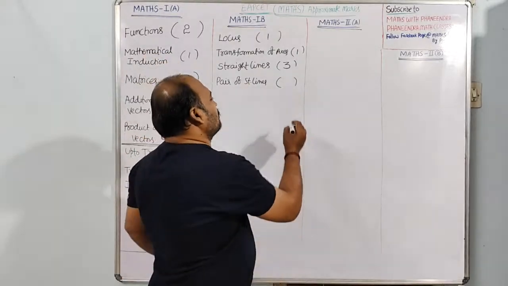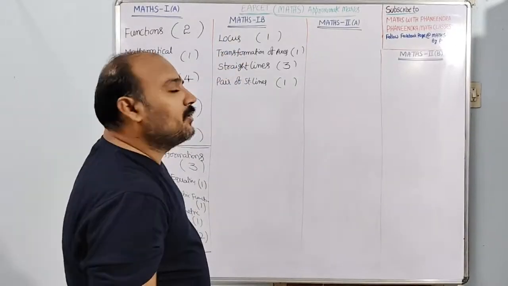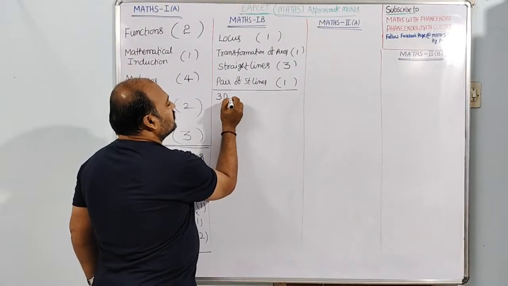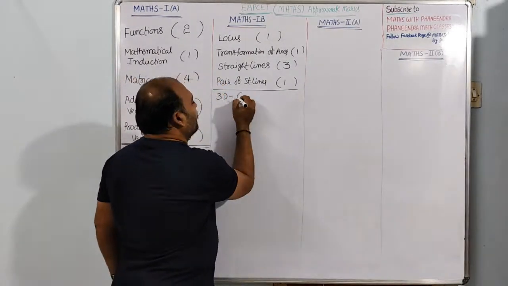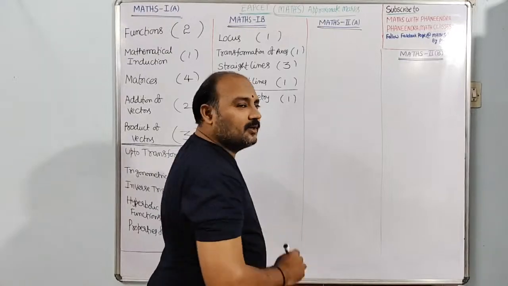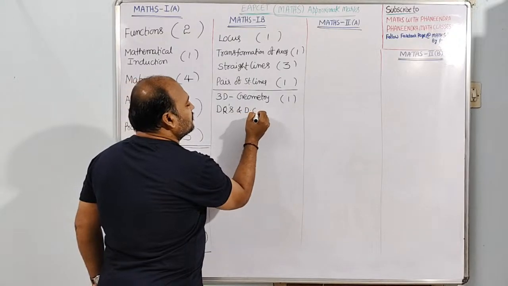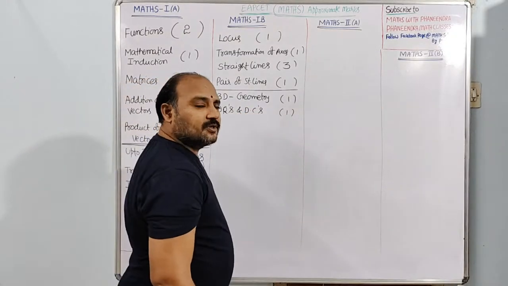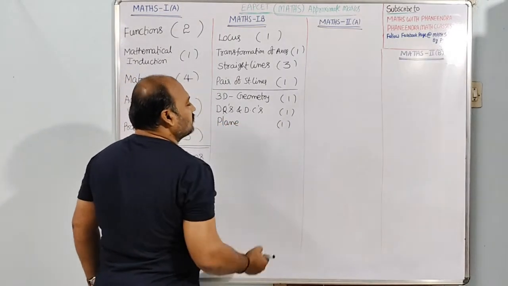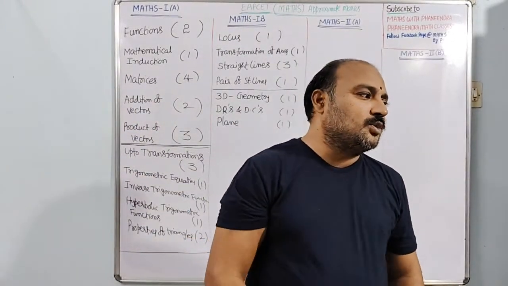Next, pair of straight lines, 1 question surely they will ask. This is about 2-dimensional geometry in Maths 1B. Now, if we come to the basics of 3-dimensional geometry, or 3D geometry, here 1 mark surely. Next, DCs and DRs, direction ratios and direction cosines, there also 1 question. Next, the 3D plane is also 1 question. Okay, dear students, from 3-dimensional geometry we surely have these questions.